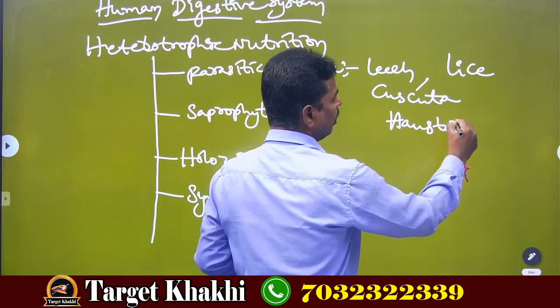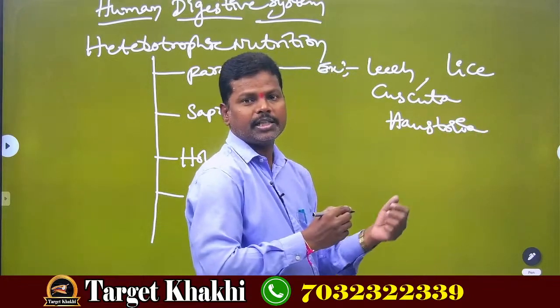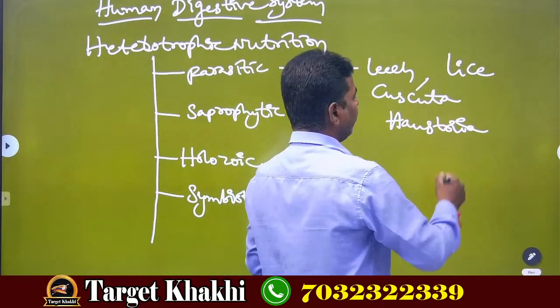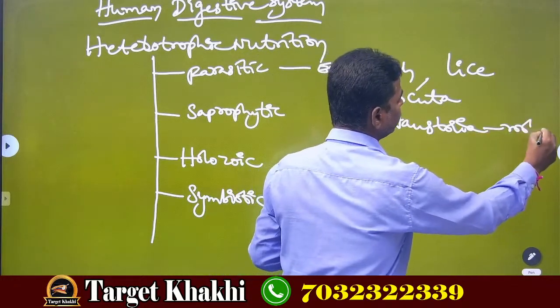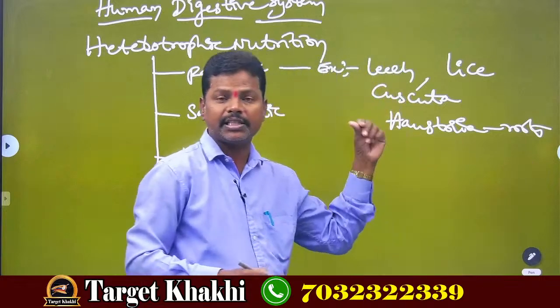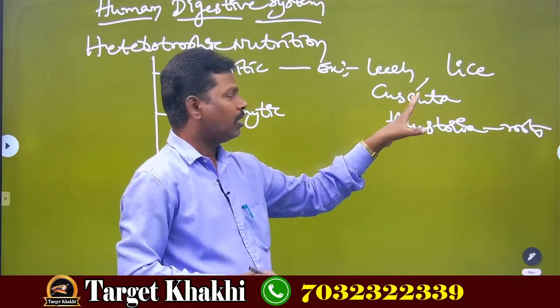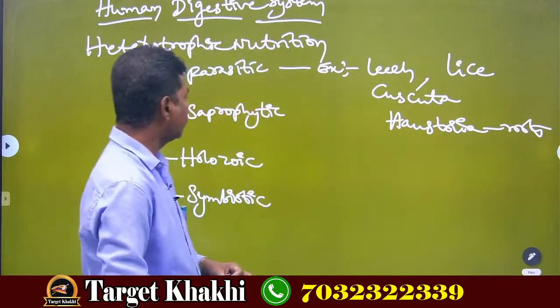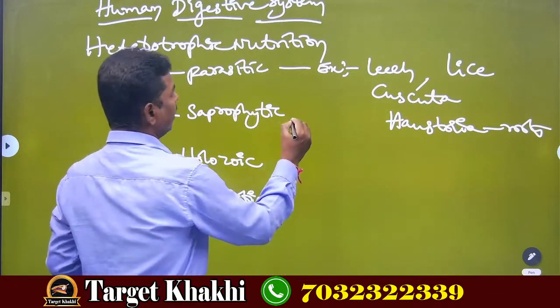What are they? Haustoria are the special roots present in Cuscuta. With the help of Haustoria special roots, the Cuscuta takes its food and climbs on other plant.